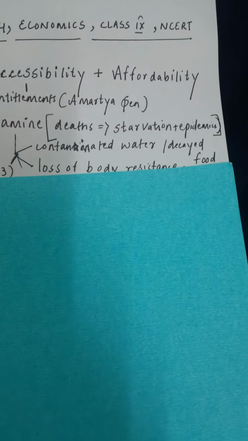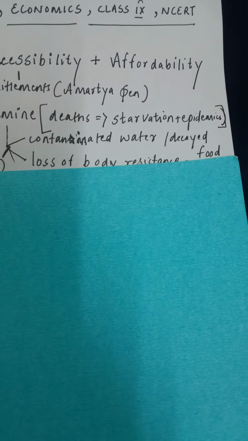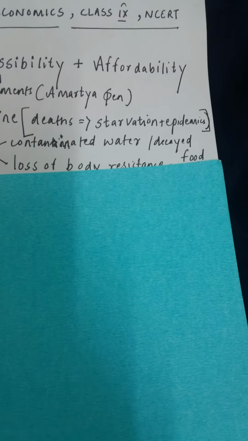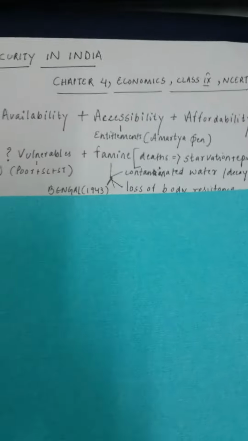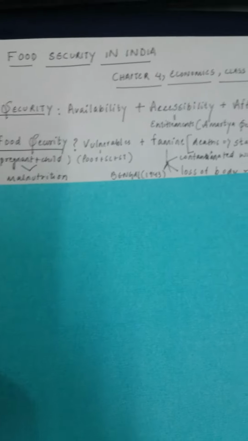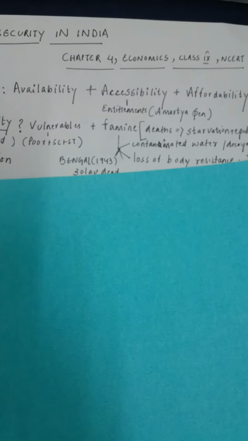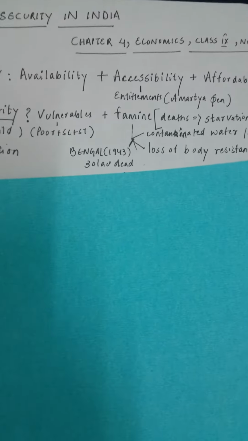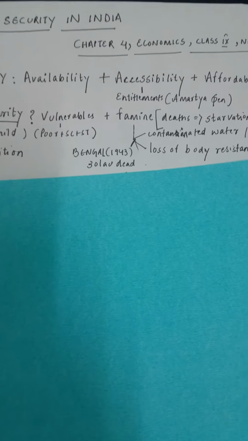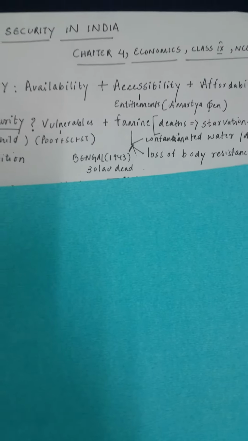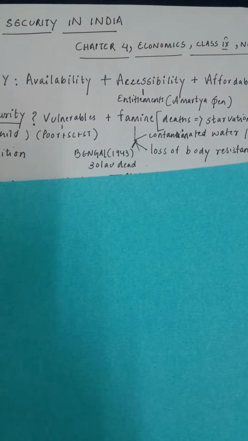Second is when there is no availability of proper food, still people can die because of epidemic. Now, how can that happen? If you consume contaminated water or decayed food because of unavailability of food, it also might lead to several diseases. So, we can see, food security is essential to protect the vulnerable and to avoid extreme repercussions of famine. So, what can a famine do? We can take the example of the Bengal famine, which occurred in 1943, where 30 lakh people died.